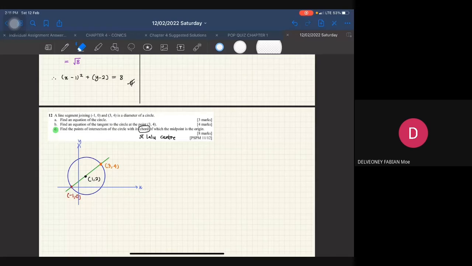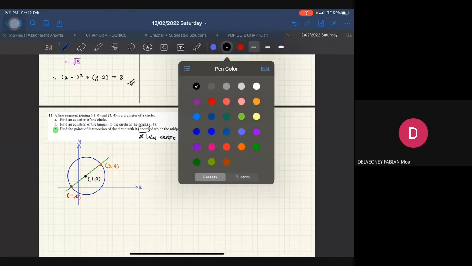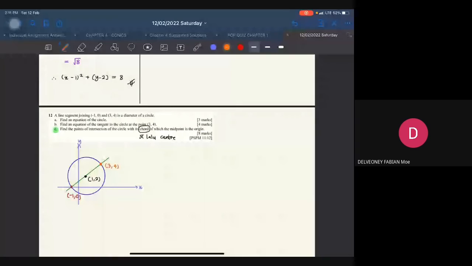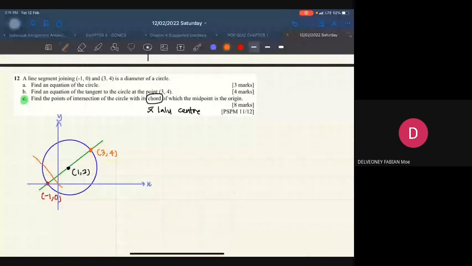Okay, settle. Alright, and then dia ada satu chord. Okay, so chord itu dia mesti langgar dekat kita punya origin. So chord saya nak buat warna apa yang berbagai. Okay, so dia ini.